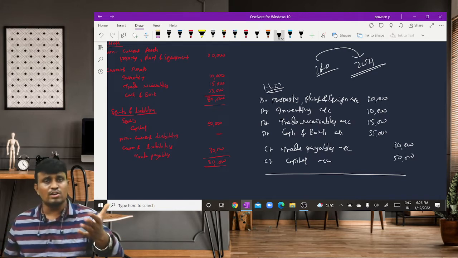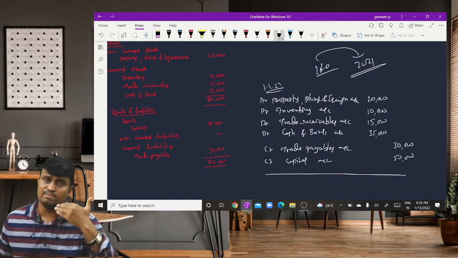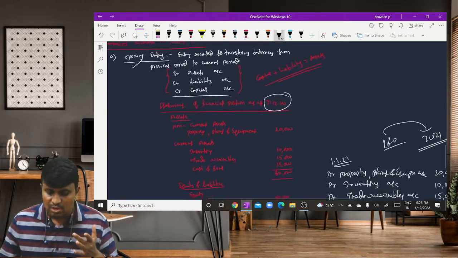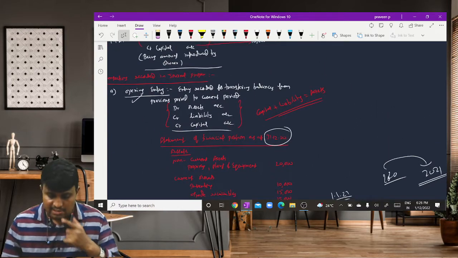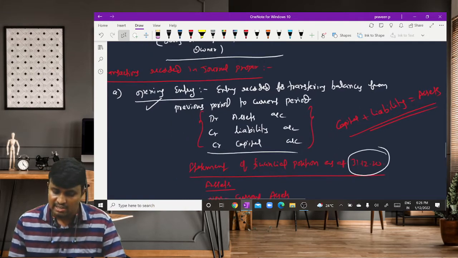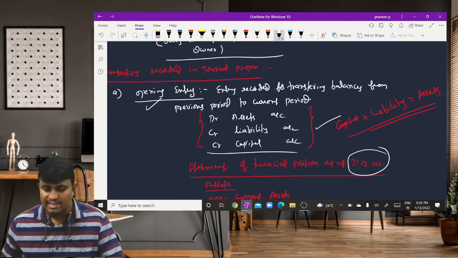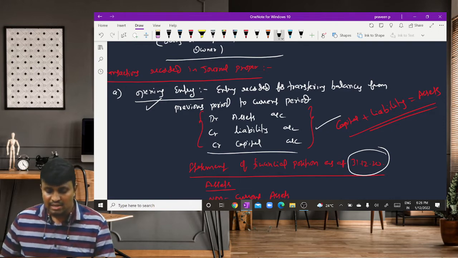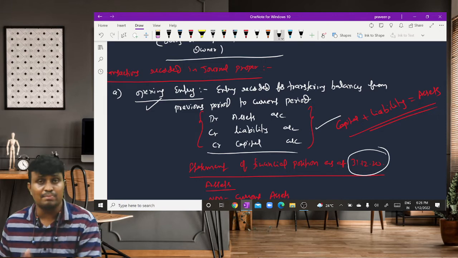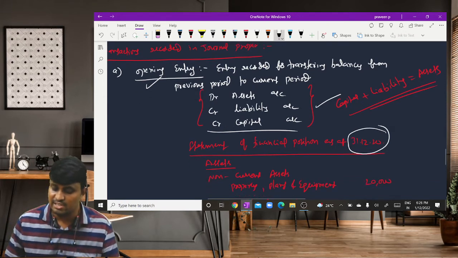The entry recorded by way of transferring the balances from the previous period to the current period is called as what? Opening entry. What is the journal entry for opening entry? We need to write debit assets account, credit liabilities account, credit capital account. This is the first entry we need to record.